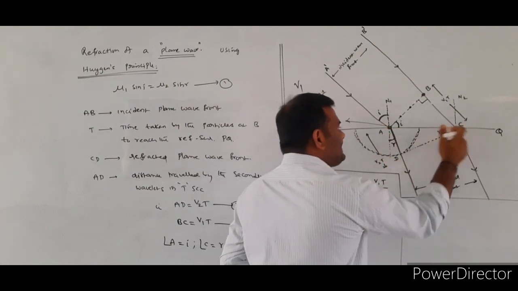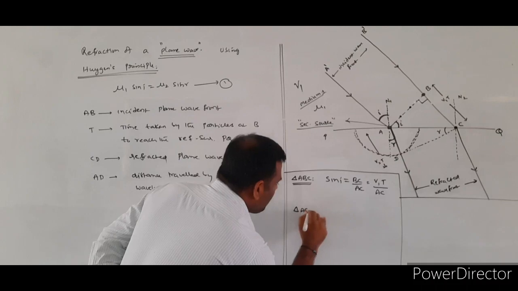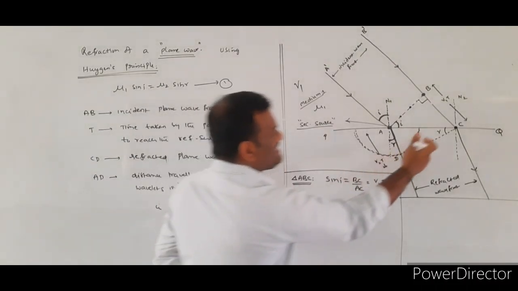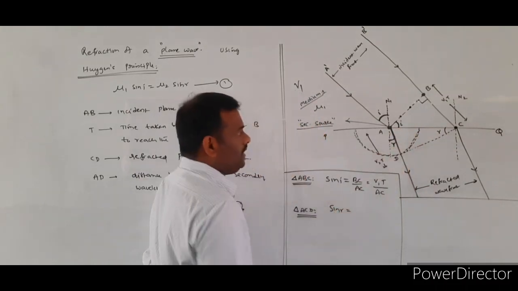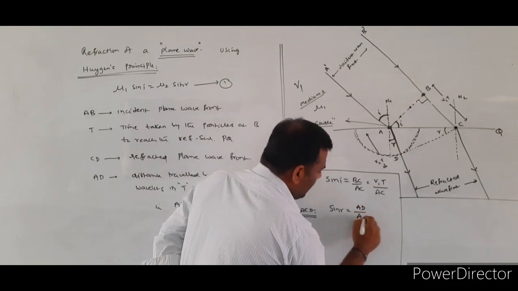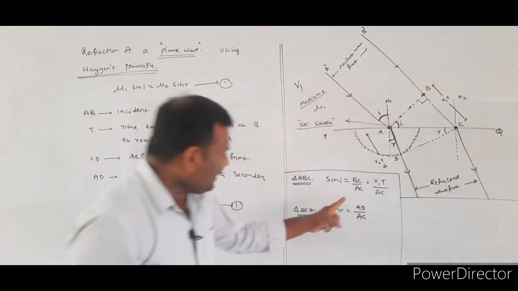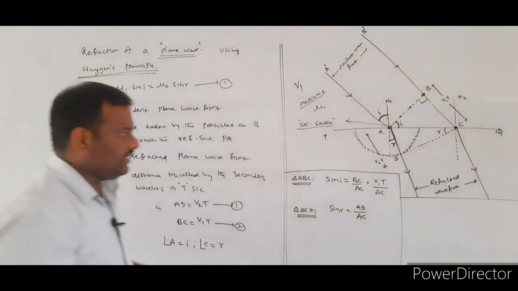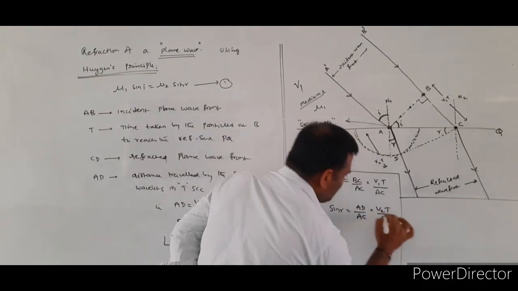Triangle ADC. From the triangle ACD, I will take sin R. Sin R is equal to what? Opposite side AD by hypotenuse AC. What is the AD value here? AD value is equal to V2 into T. Therefore, sin R is equal to V2 into T by AC.